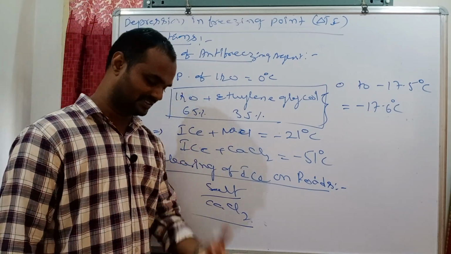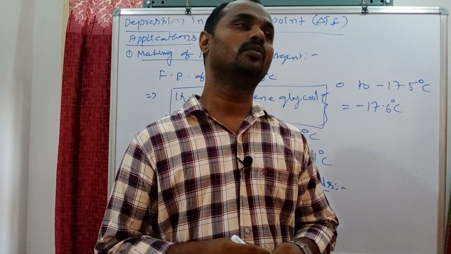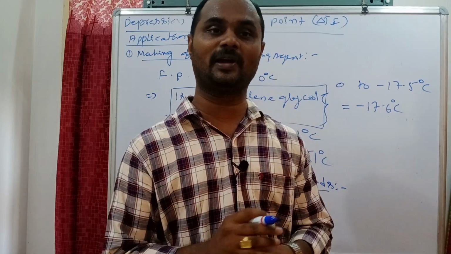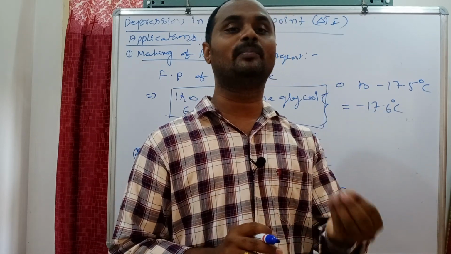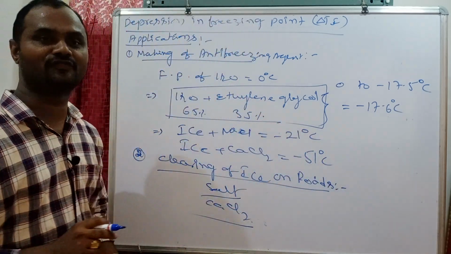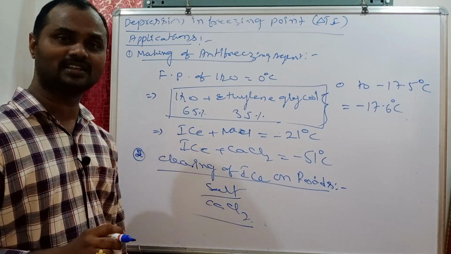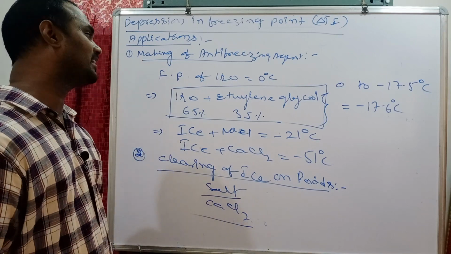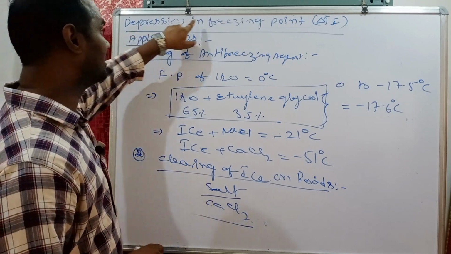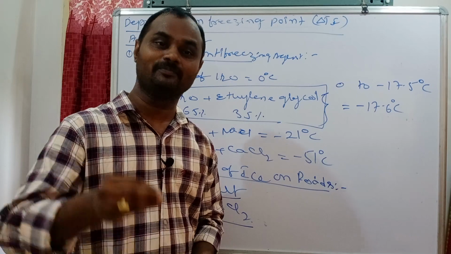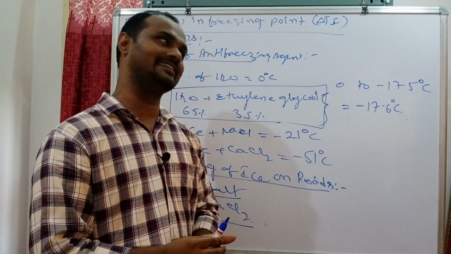In the same way, to supply water in winter countries through municipal pipelines, to avoid the breaking of pipelines with water, some amount of antifreeze, methanol or slight ethyl alcohol, is added to the water. They act as antifreeze. It prevents the freezing of water. The reason is depression in freezing point. Simply, if a solute is added to the pure solvent, its freezing point will decrease.